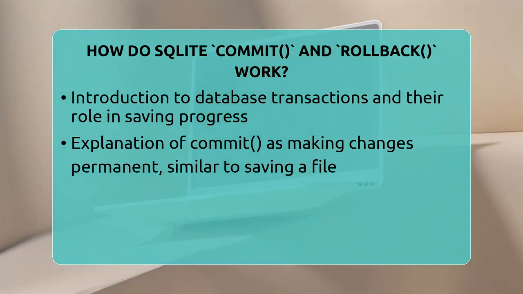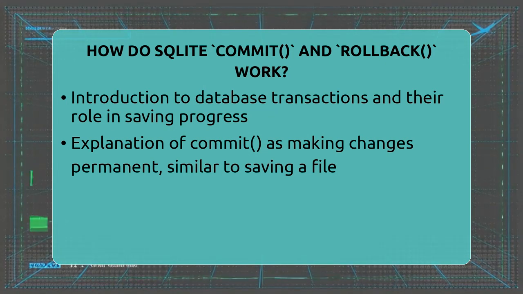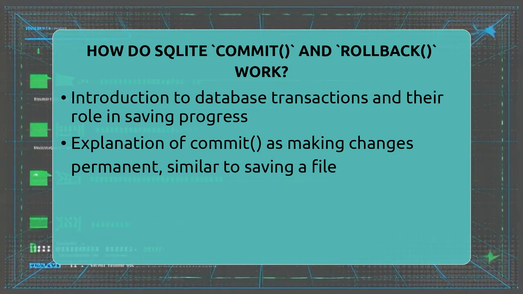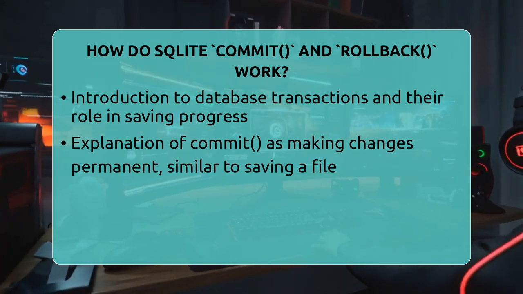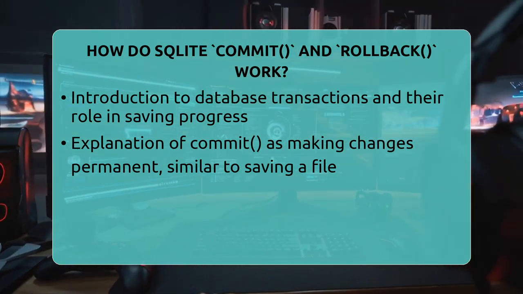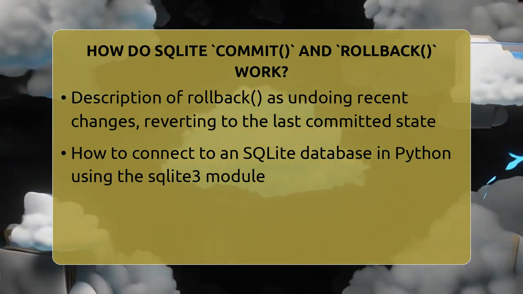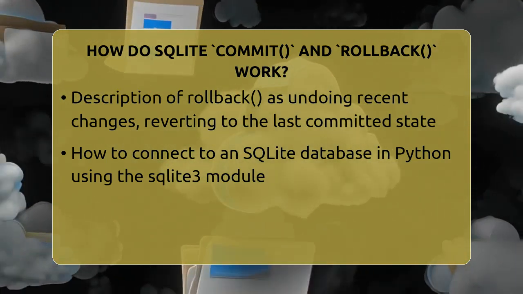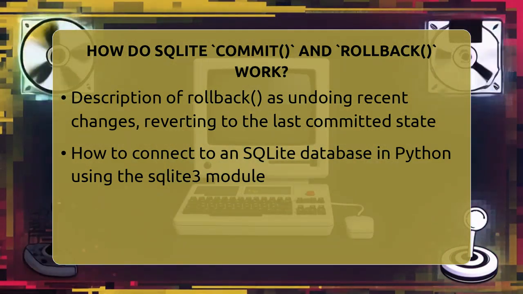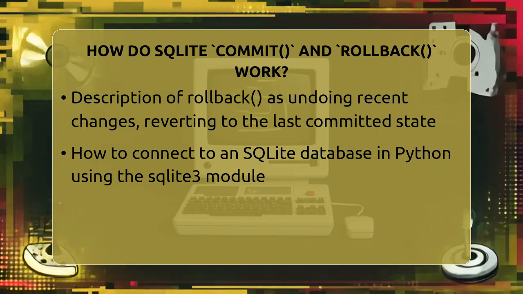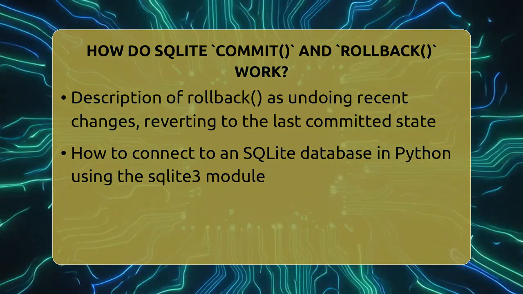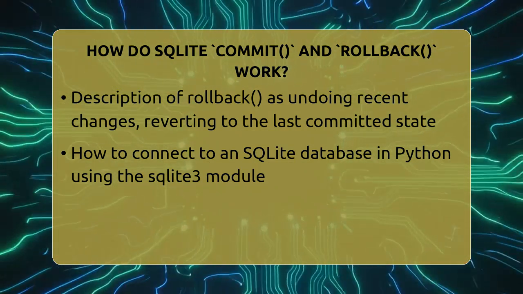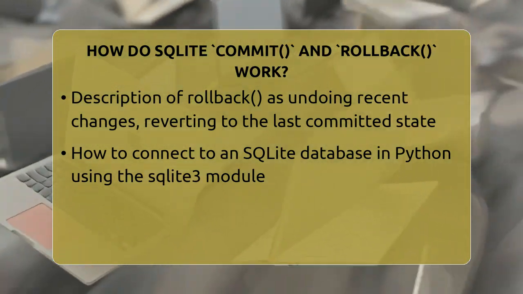Think of commit as hitting save on your computer. It makes all your recent changes permanent in the database. If you forget to call commit after making changes, those changes stay in a temporary state and might be lost if something unexpected happens. Now rollback is like hitting undo. If you run into an error or decide not to save your recent changes, calling rollback will undo everything you've done since the last time you committed. This way, your database stays clean and accurate.